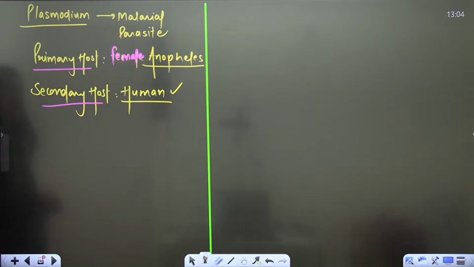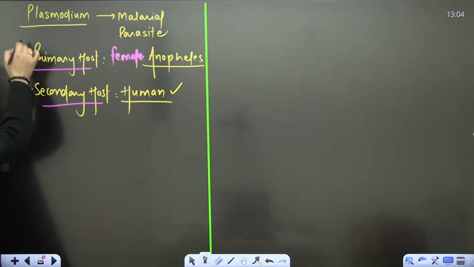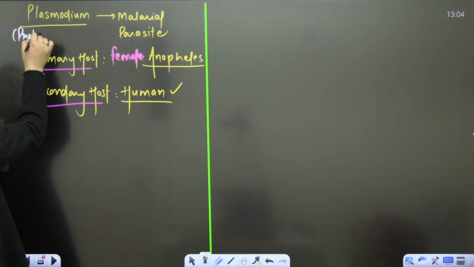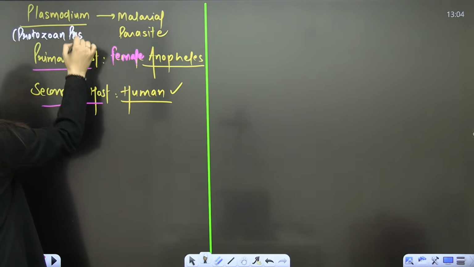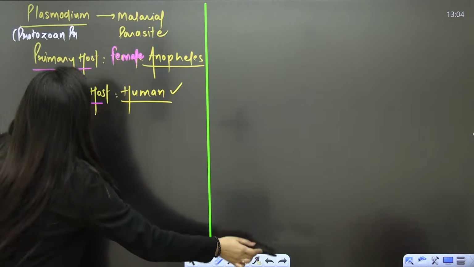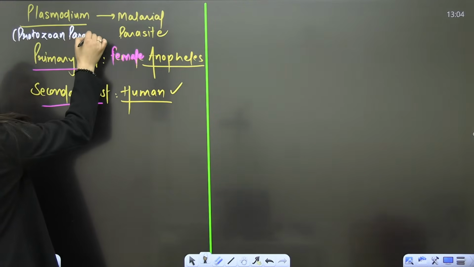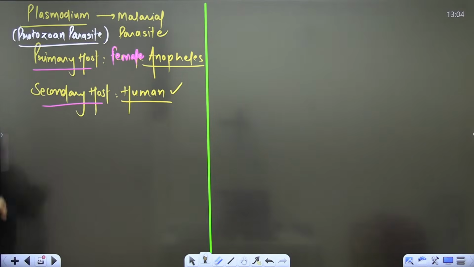Chalo, so let's discuss that. We are talking about the malarial parasite. Causative agent, done. It's a sporozoan. It's a protozoan parasite, and if I have to be more specific, it is sporozoan. Clear, bache? Clear.